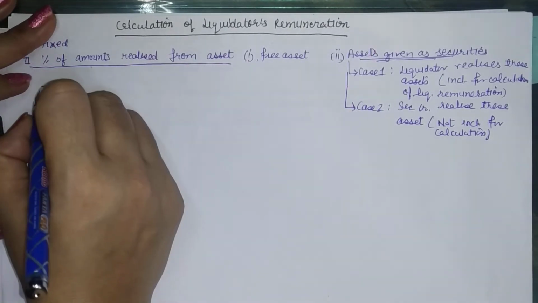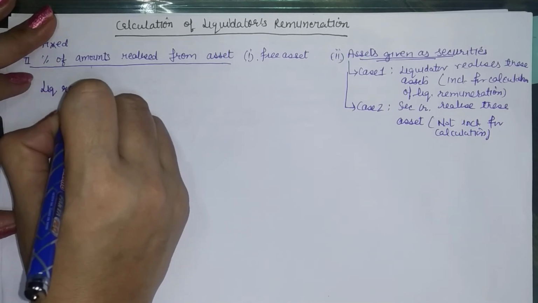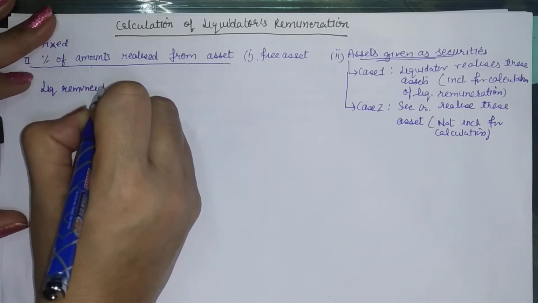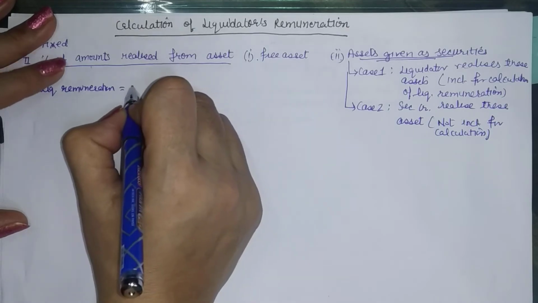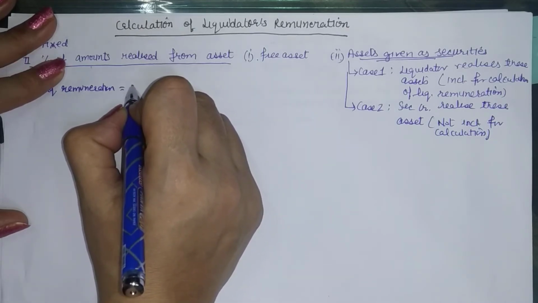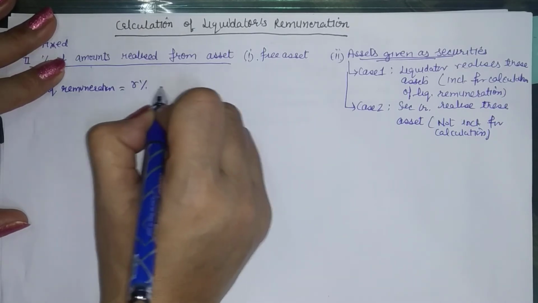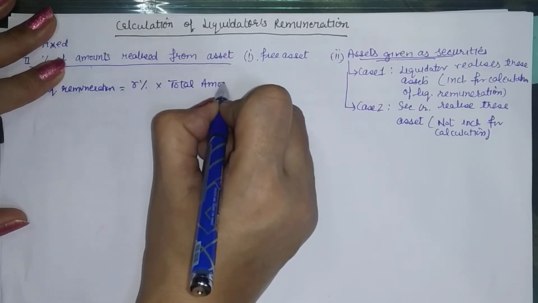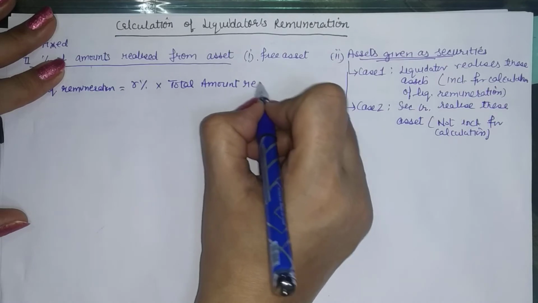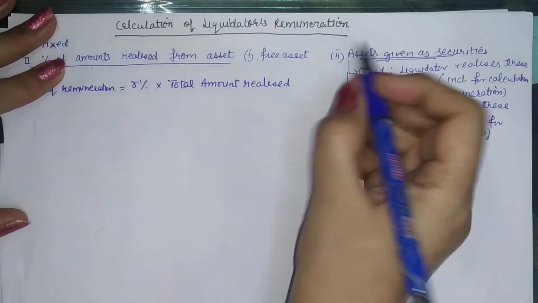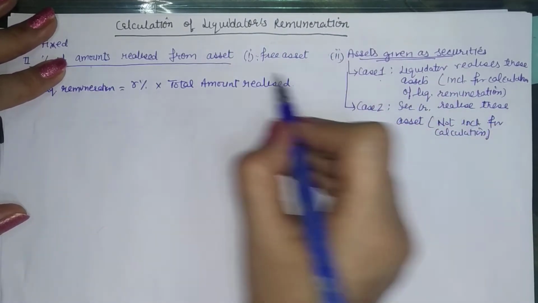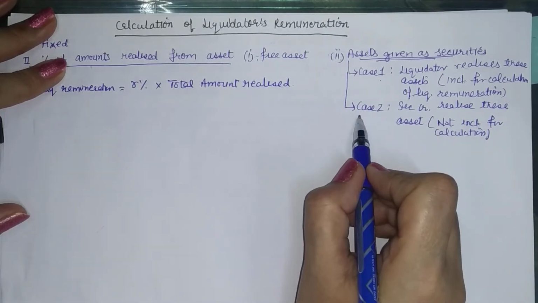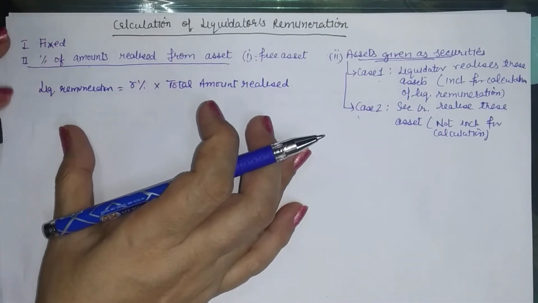And then the liquidator's remuneration will be given percentage. Suppose it is R percent. So R upon 100 into total amount realized. And what this amount is, it can either be 1 plus 2 in case 1 and only 1 in case of case 2. So this can easily be calculated.